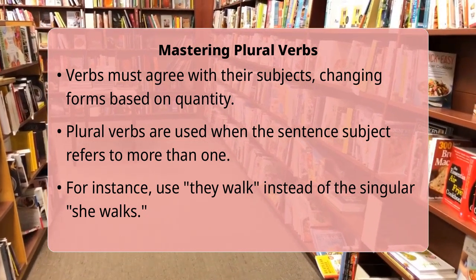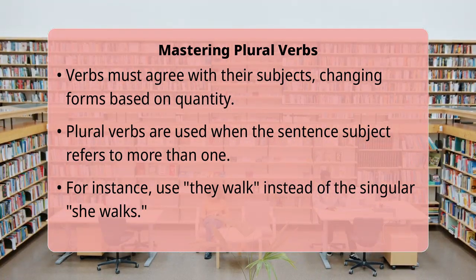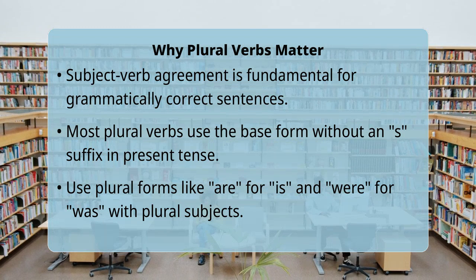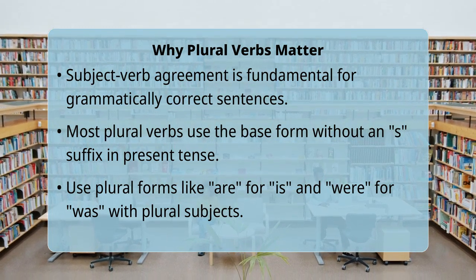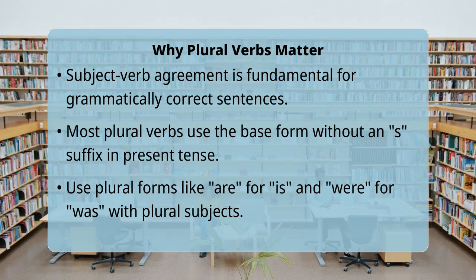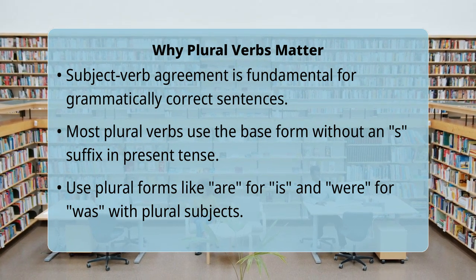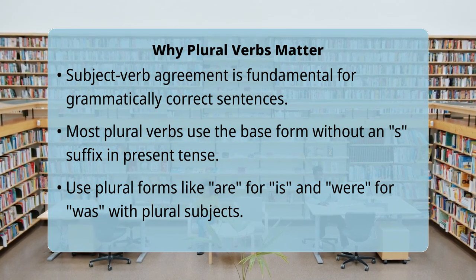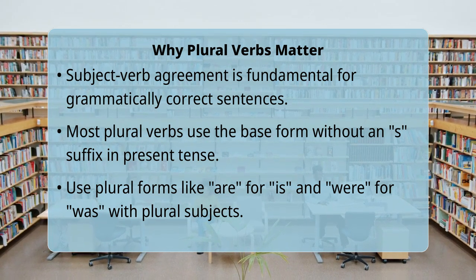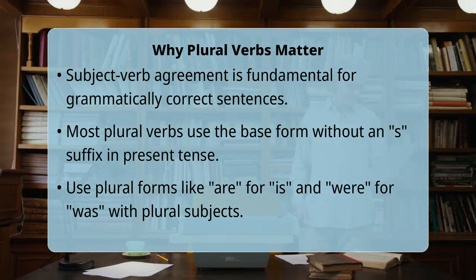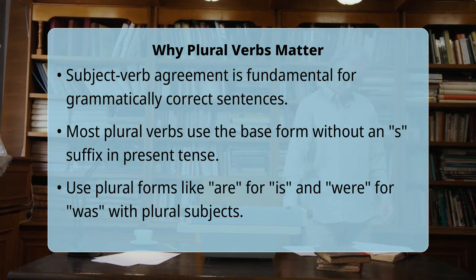This concept is at the heart of subject-verb agreement, a fundamental rule in English grammar. When your subject is plural, such as the students or the trees, the verb must also be in its plural form. For most verbs, this means using the base form of the verb without adding an s at the end, which is typically reserved for singular subjects. This rule also applies to helping verbs. For example, you would use are instead of is and were instead of was when your subject is plural.